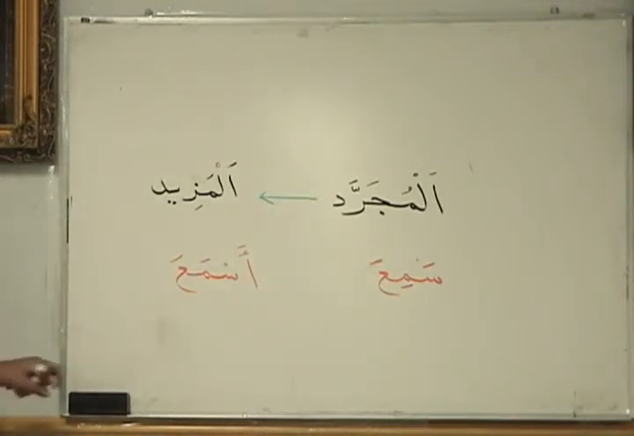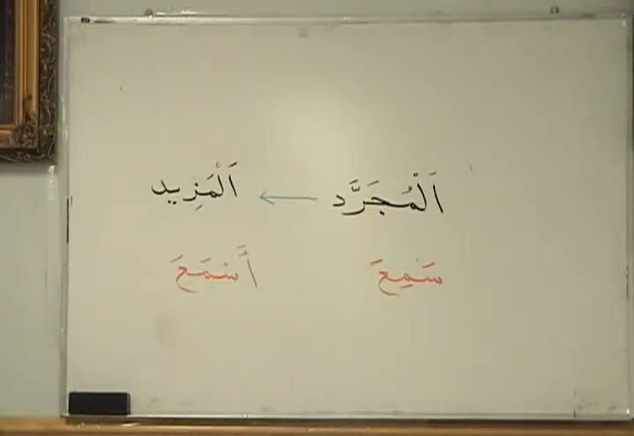So mujarrad and mazid. So both thulathi and ruba'i have mujarrad and mazid. So if there's a four-letter fi'l, you can add things to it to make it ruba'i and mazid. Okay? The three-letter fi'l is thulathi, right? You can add things to it, make it mazid. The four-letter fi'l is ruba'i. You can add things to it, make it mazid. And we'll talk about those as well, for example.